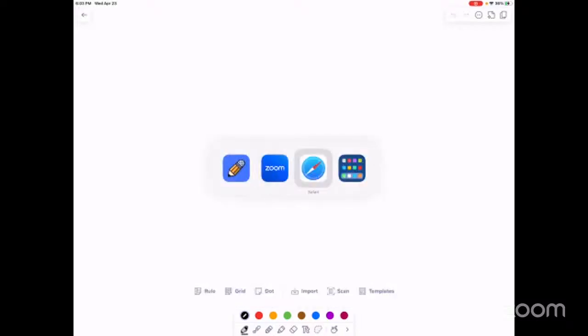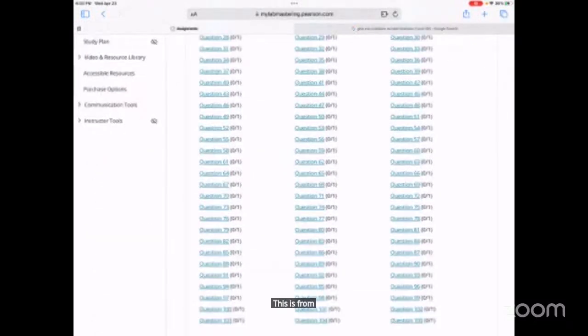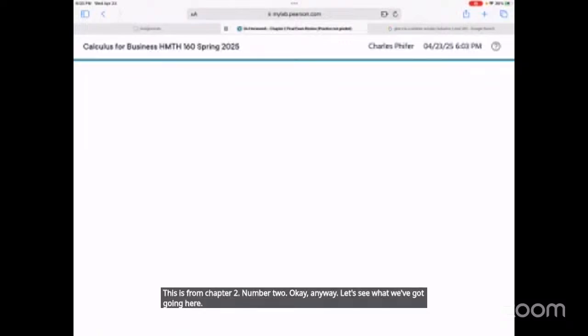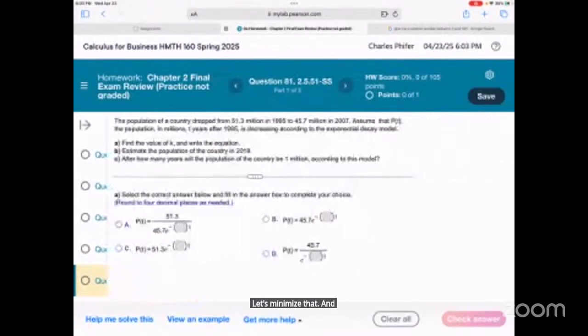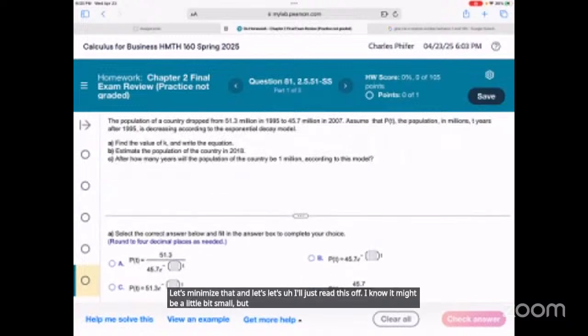I think we're going to start with question 81, actually. This is from chapter 2. Let's see what we got going here. Let's minimize that, and I'll just read this off. I know it might be a little bit small, but this comes from section 2.5, question 51. I think that's social sciences.